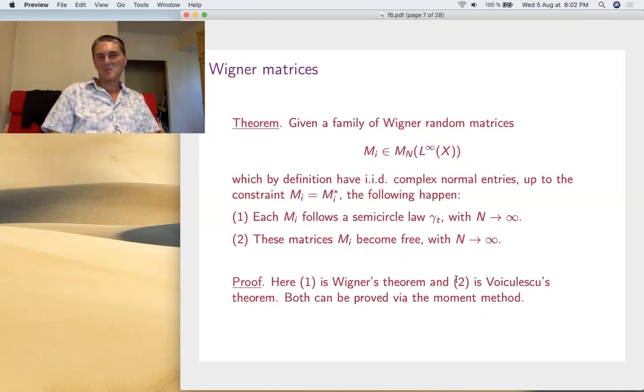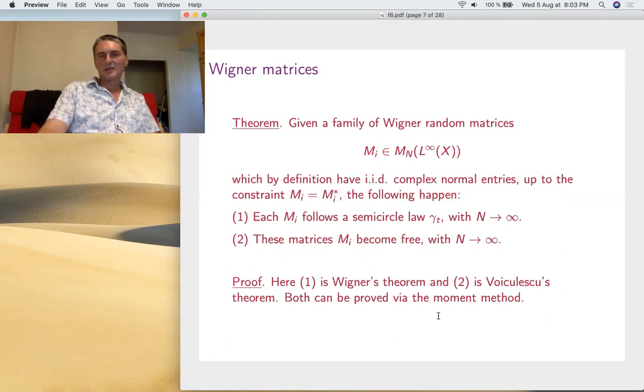The proof is, for instance, by the moment method. So we won't do it here. We'll have many results for random matrices. We'll prove via the moment method just one of them, the Marchenko-Pastur one. The other ones are just similar. So just wait a bit for a moment method proof. Well, you can just believe me.